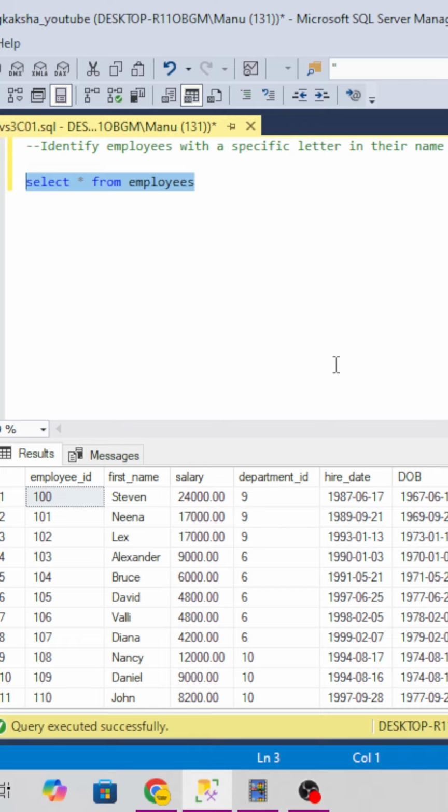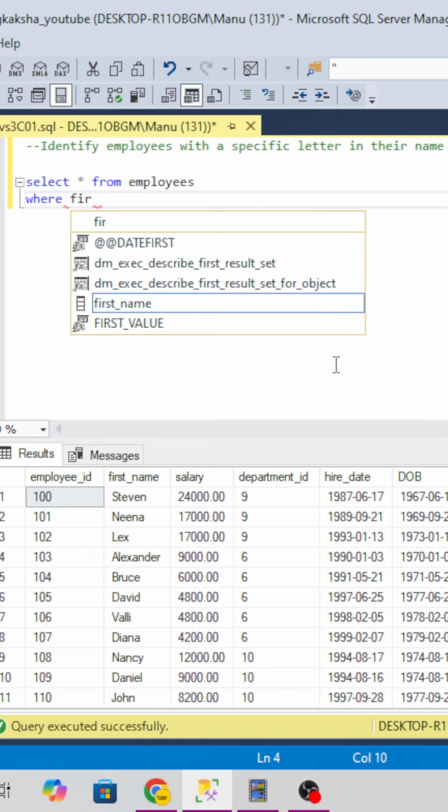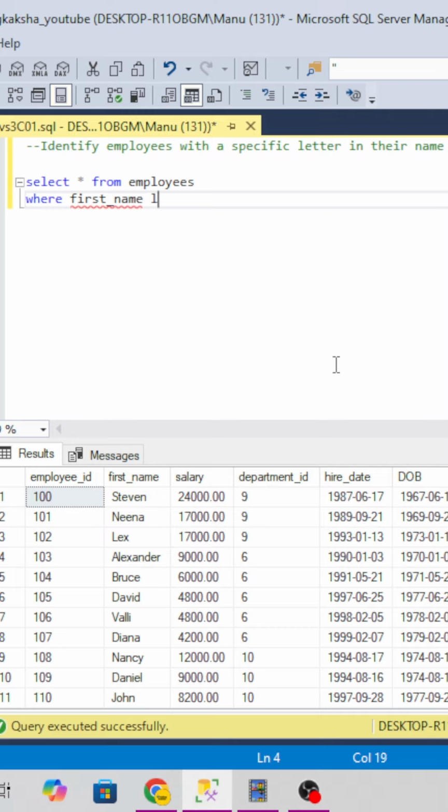This is quite a simple question, but people used to be a little bit confused about the beginning and end. So I will tell you, if you have to find a character anywhere in between the name, you simply take the WHERE condition, give the first name, and use the LIKE operator. This is an operator which gives us similar kinds of words; we can call it a wildcard operator or LIKE operator.